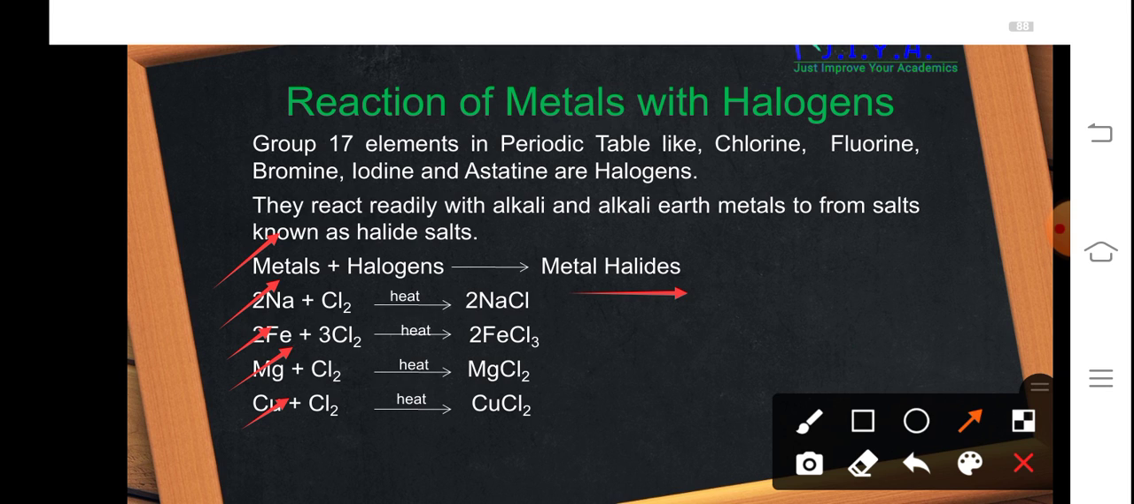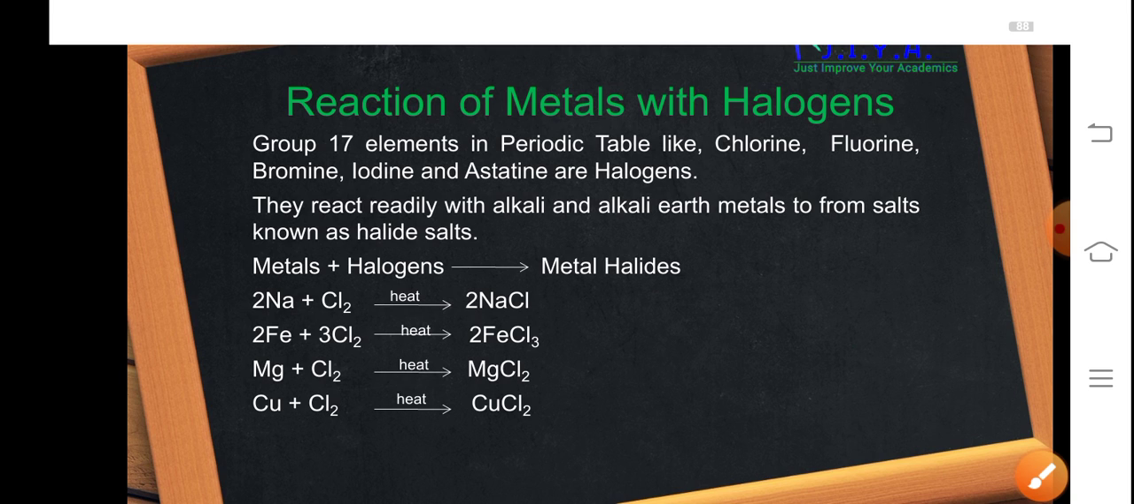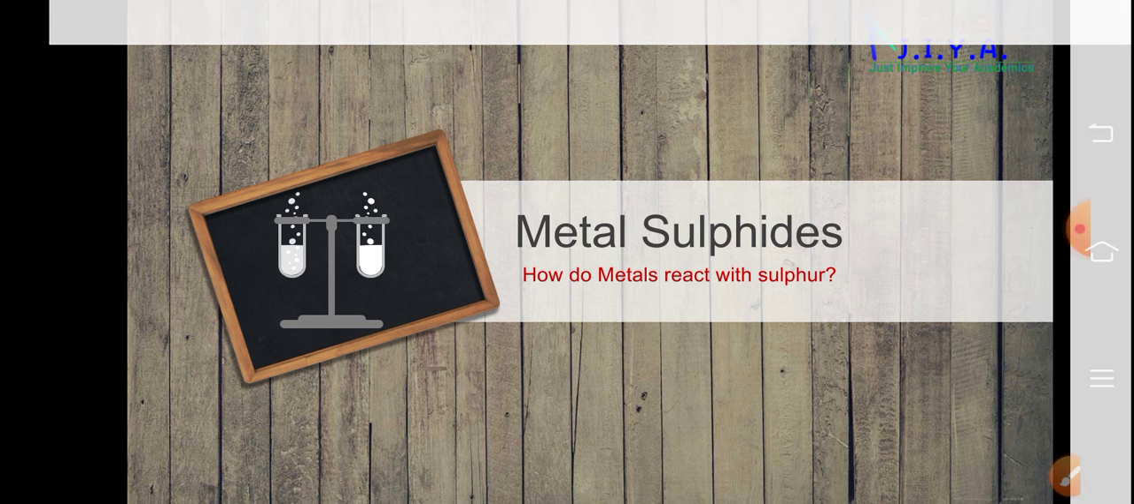The reason is that metals are electropositive in nature and halogens are electronegative in nature. Halogens, being non-metals, have a tendency to gain electrons. Metals are electropositive and have a tendency to lose electrons. So both have opposite nature, and due to this, the formation of halide salts is easy. They readily react. All these salts are ionic compounds. These are formed through ionic bonds. That is, sodium has given the electron and chlorine has accepted the electron. So this reaction takes place readily.